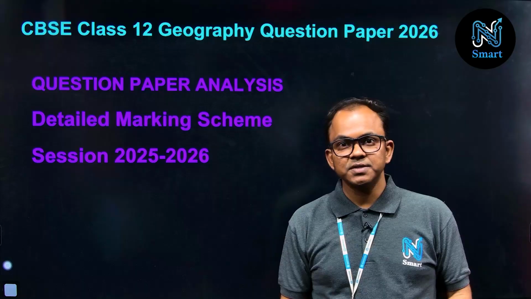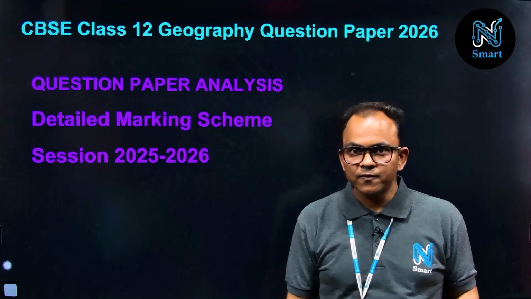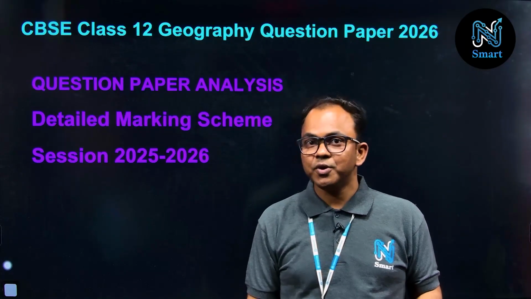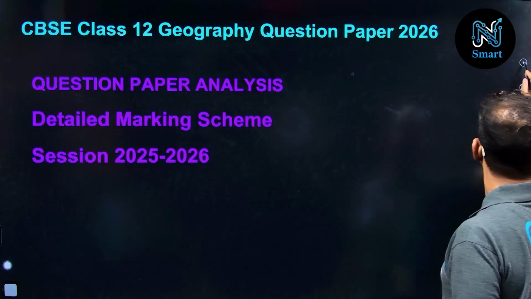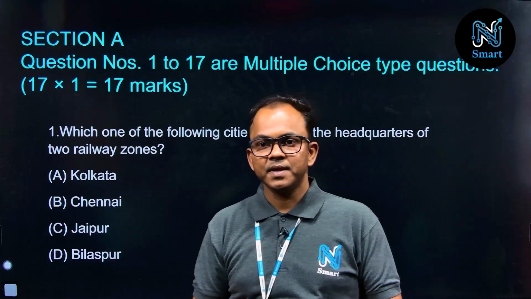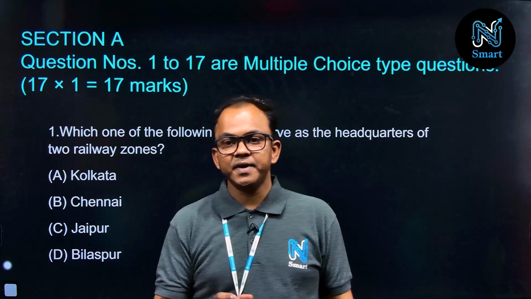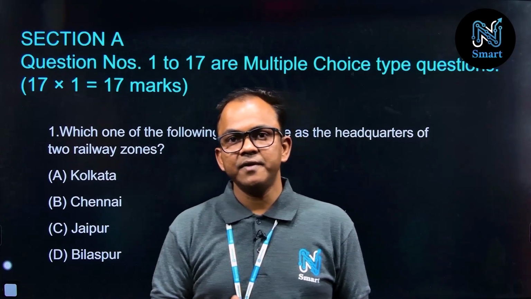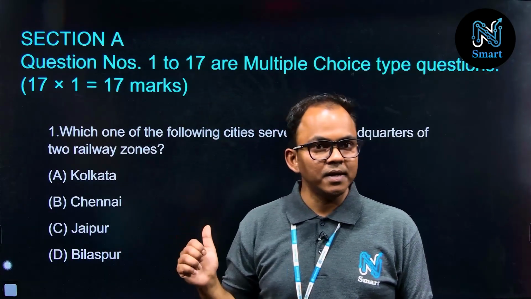In today's session, we will discuss the marking scheme of the CBSE Class 12 Board Examination Geography question paper. So let's start. The first section, Section A, has question numbers 1 to 17. These are multiple choice questions, and the total marks allotted for this section is 17. So let's start from question number 1.